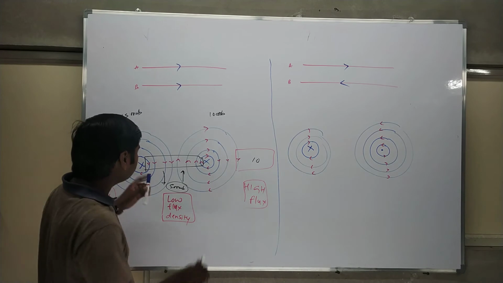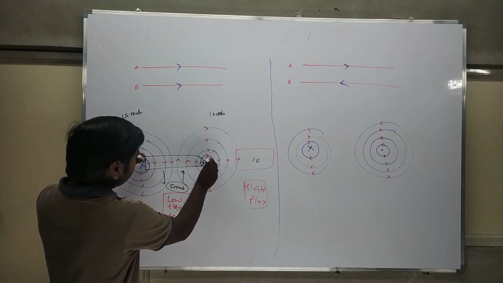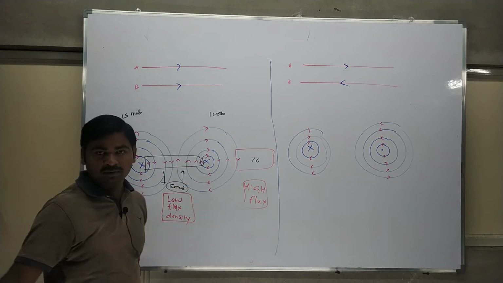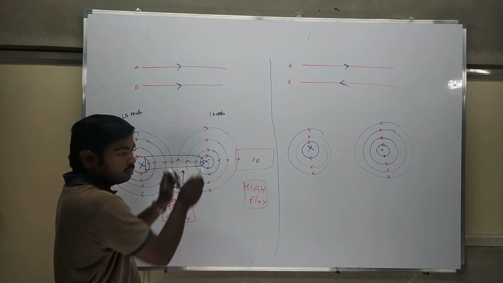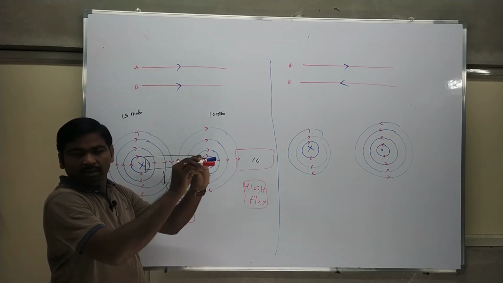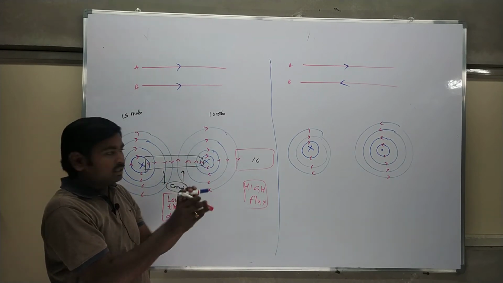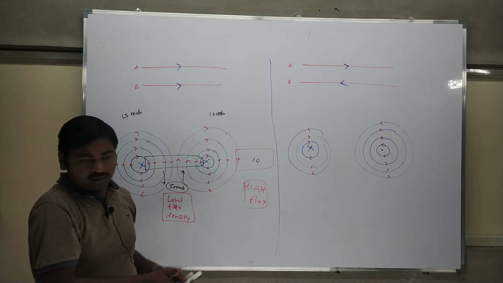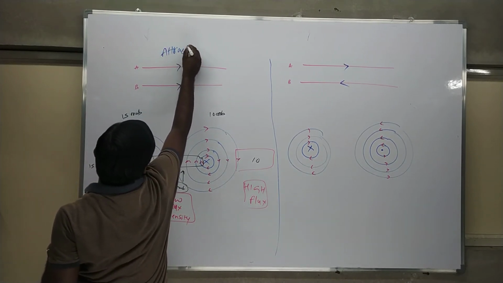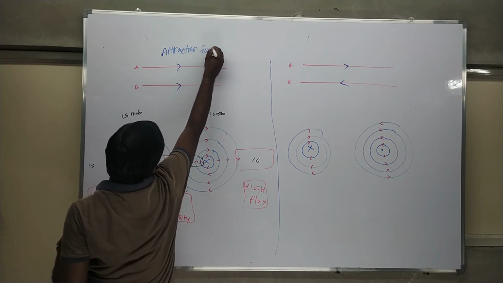Therefore these two conductors will try to move together. It means attraction will take place. When two conductors carry current in the same direction, the force between them is an attraction force. Therefore the conductors should attract.